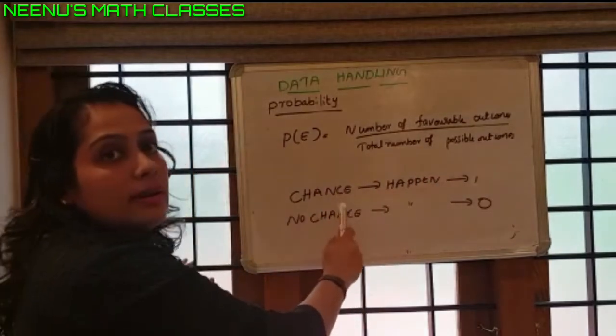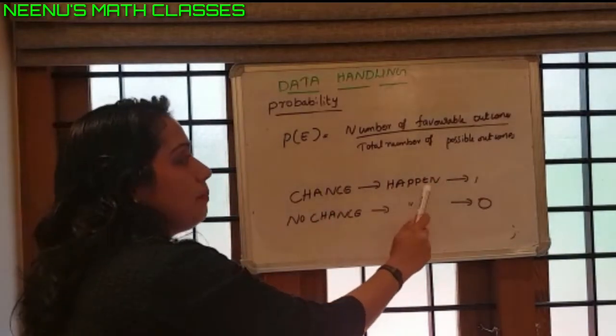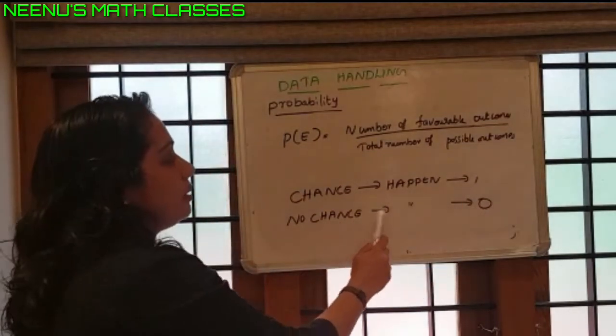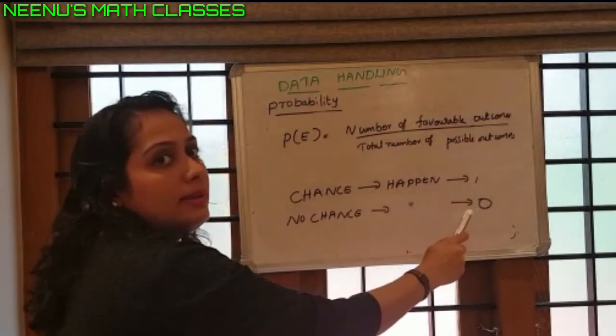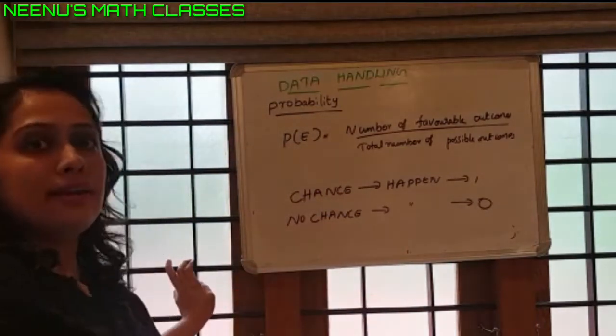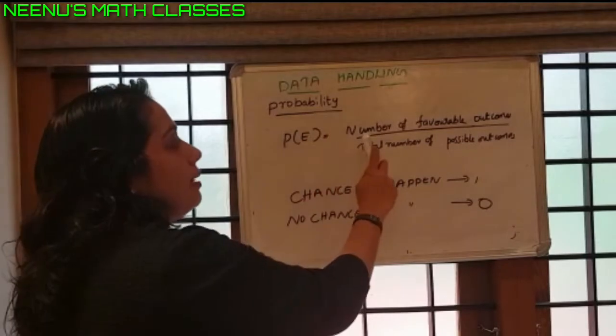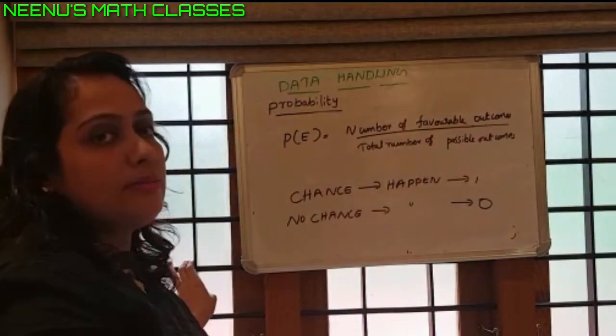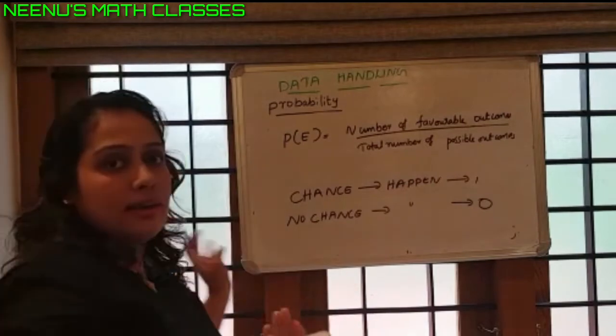When the event is certain to occur, the probability will be 1. When there is no chance to occur, the probability will be 0. This is important. The probability of an event is calculated by number of favorable outcomes divided by total number of possible outcomes. We can check with some examples.